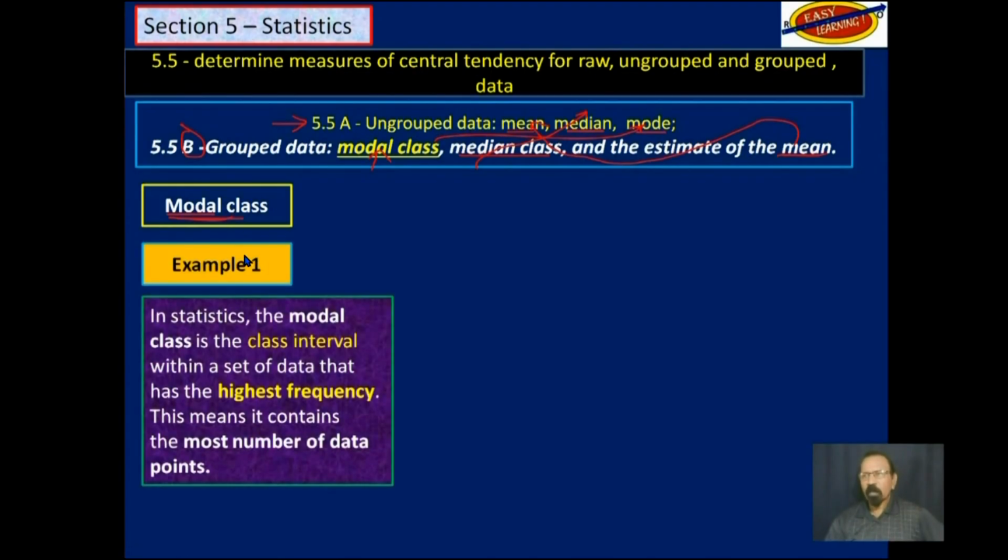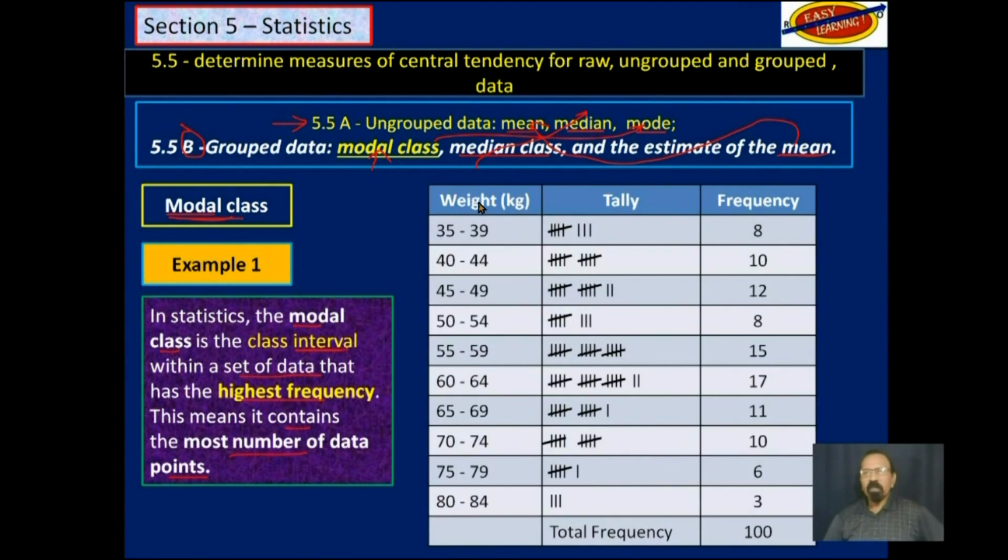Example 1. Now in statistics, the modal class is the class interval within a set of data that has the highest frequency. This means that it contains the most number of data points. And this is fairly easy. So if you look at this table here, you have the class here, you have the tally here, which we really don't need at this point, and you have the frequency.